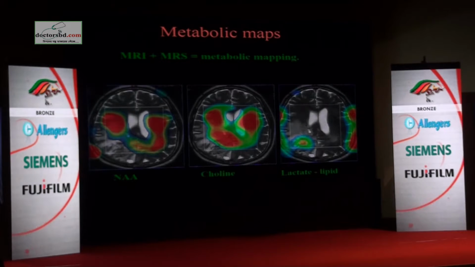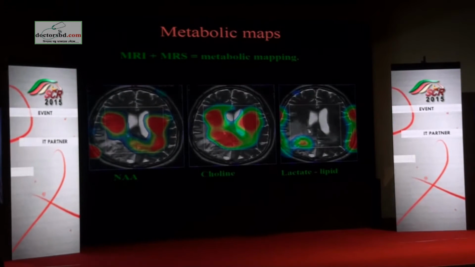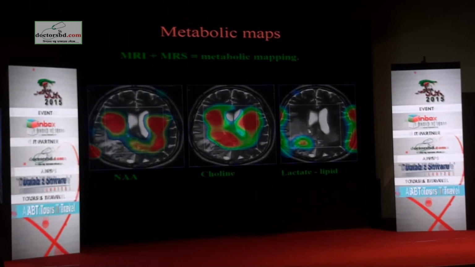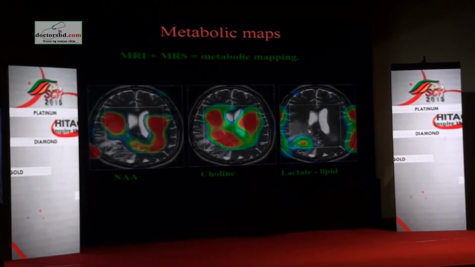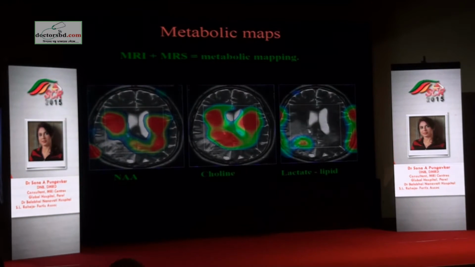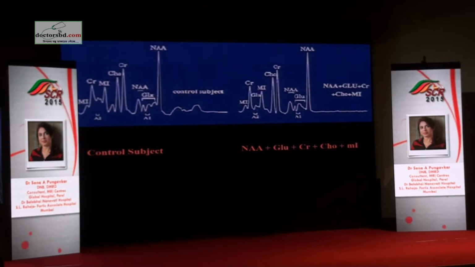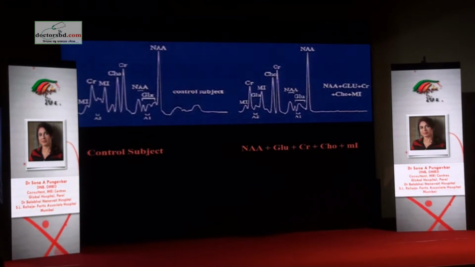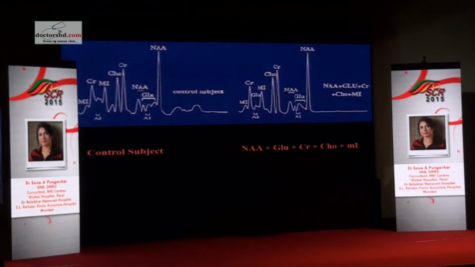So how would the spectrum look? The NAA peak would have been down, choline also would have been down, and you would have had a tall lipid lactate. So what this tells me is that if this is a brain tumor patient who has been radiated, then I know we are looking at predominance of a treatment-induced effect resulting in necrosis rather than a recurrent neoplasm. Now this is a very important slide for you to understand basics of MR spectroscopy.